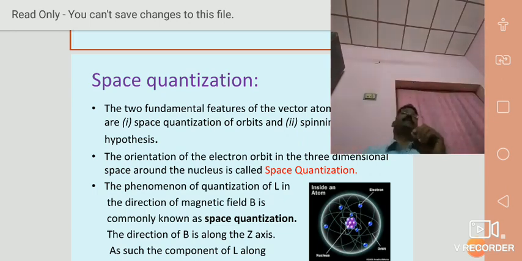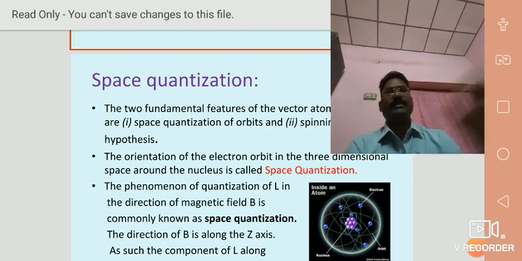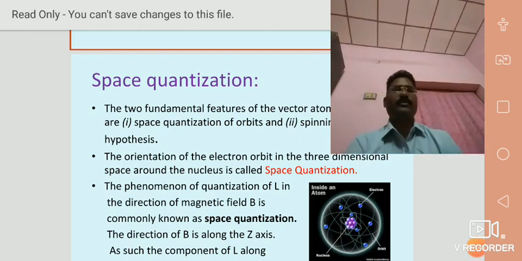The nucleus contains protons and neutrons. The nuclear charge is mainly due to the protons, hence the nuclear charge is positive. The neutrons contain both positive and negative charge, both quantities are equal, hence the neutron is a neutrally charged particle.